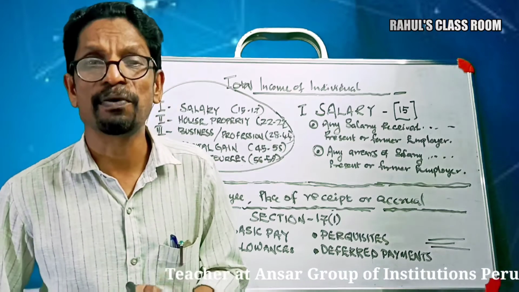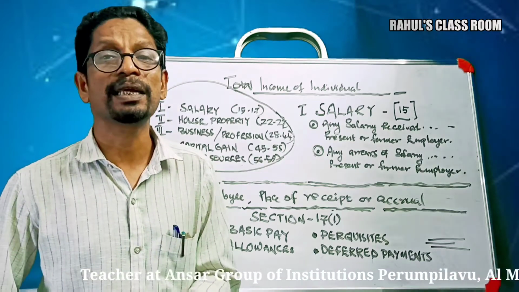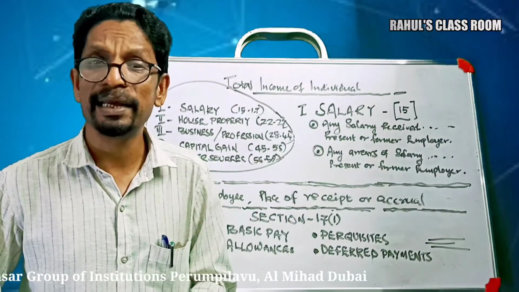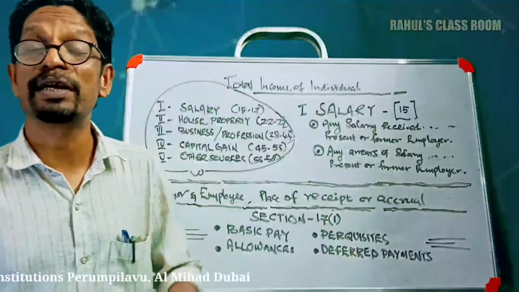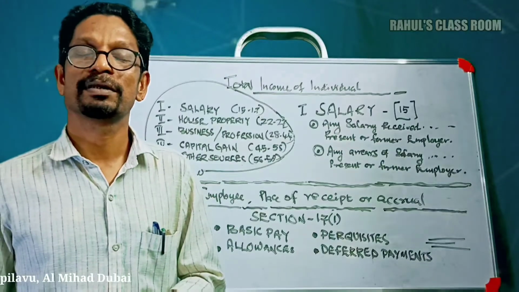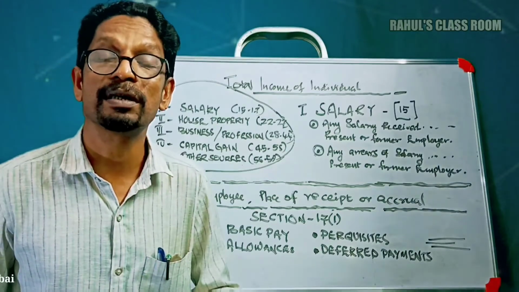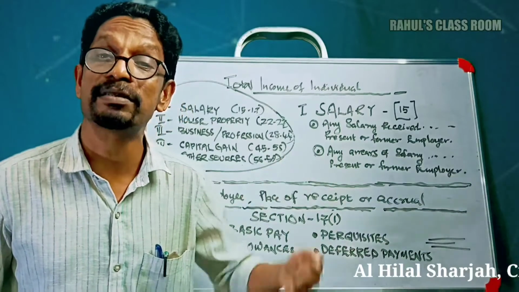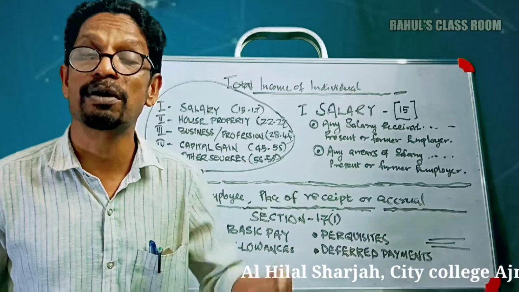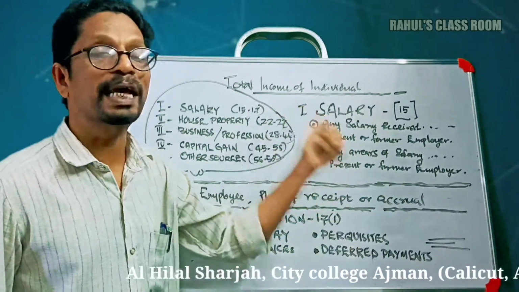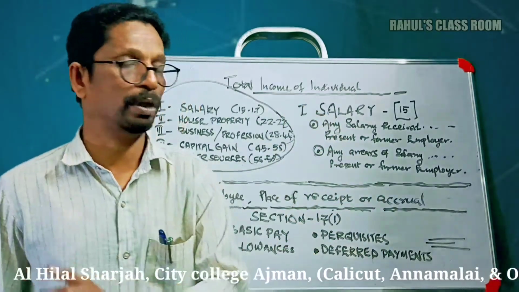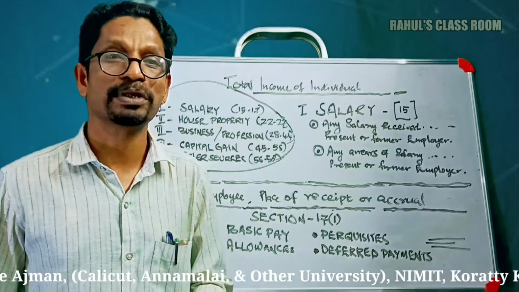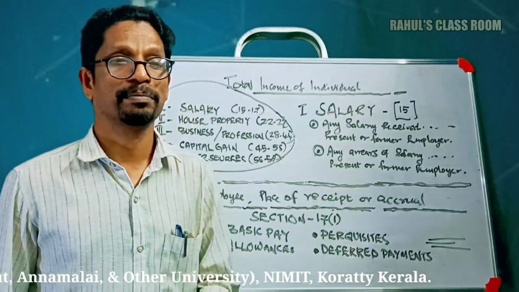Okay, now first of all, we are analyzing the income from salary. Section 15 to 17 of the Income Tax Act deals with the salary, or section 15 to 17 gives the details of income from salary of an individual. What is the meaning of income from salary? Or what is the meaning of salary?